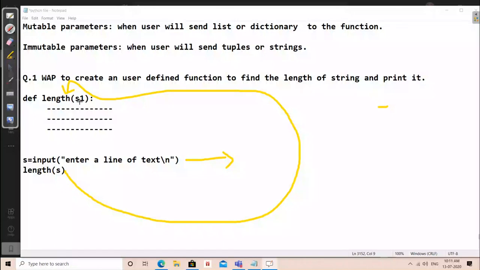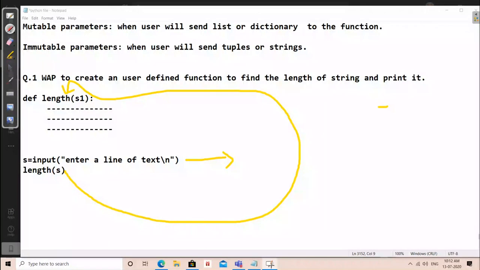It's all about running a loop. As we know that if we run a for loop, the for loop will iterate the character of S1 one by one. That means the for loop will run that many number of times which is equal to the number of characters. So inside the for loop, if we increase a variable by 1, we can take one variable, suppose x equal to 0 before starting the loop, and there we can increase the value. Let me discuss it with you so that you can understand it.